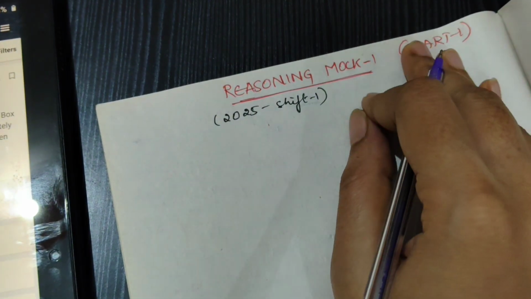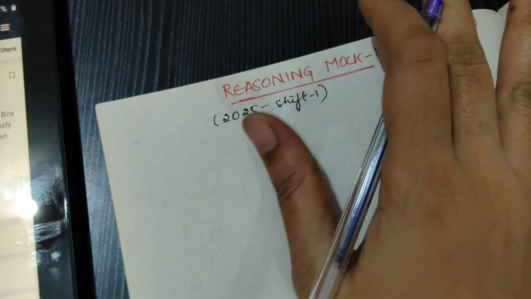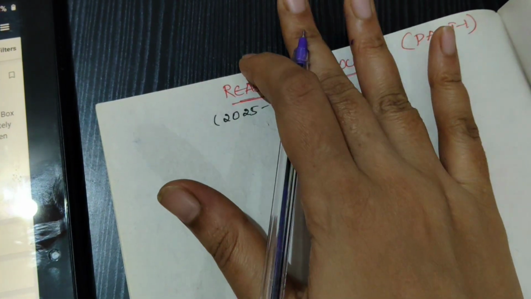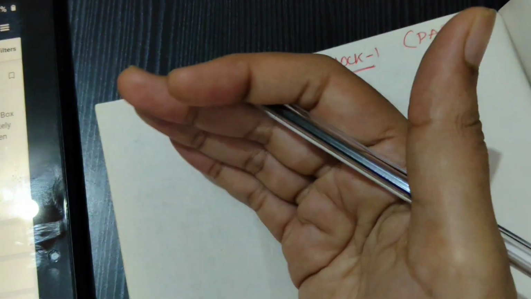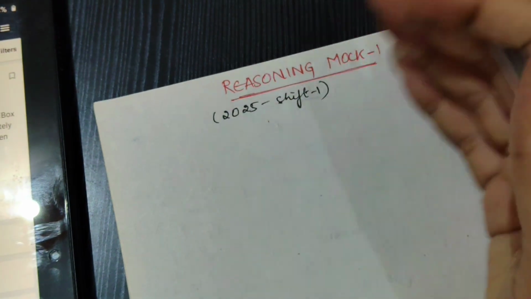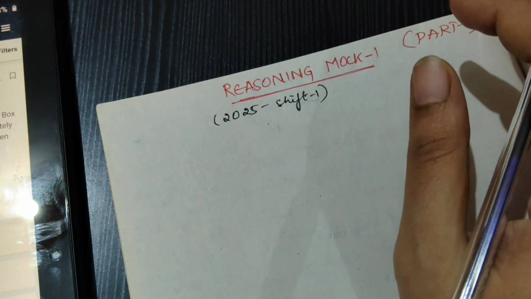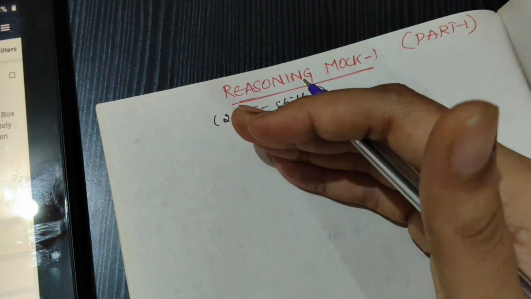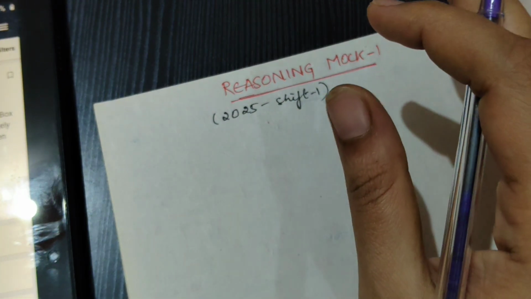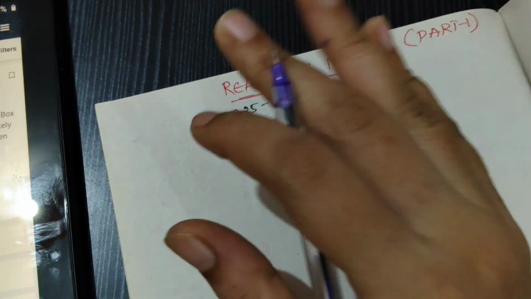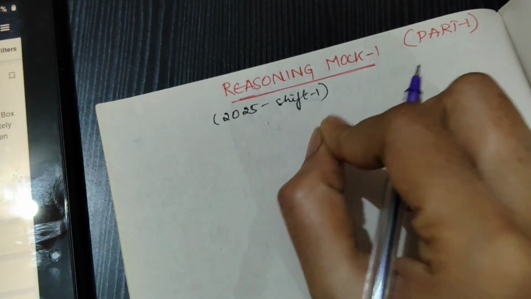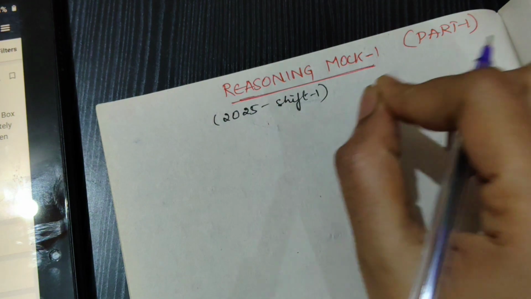But coming to the reasoning section, reasoning is my scoring topic. And in this SBI, when I've seen the previous year's papers, there are no statement based questions, like analytic or critical reasoning type of questions. It's normal puzzles, syllogisms, inequalities, alphanumeric series, whatever it is there. So for SBI PO prelims, 30 questions will be of reasoning.